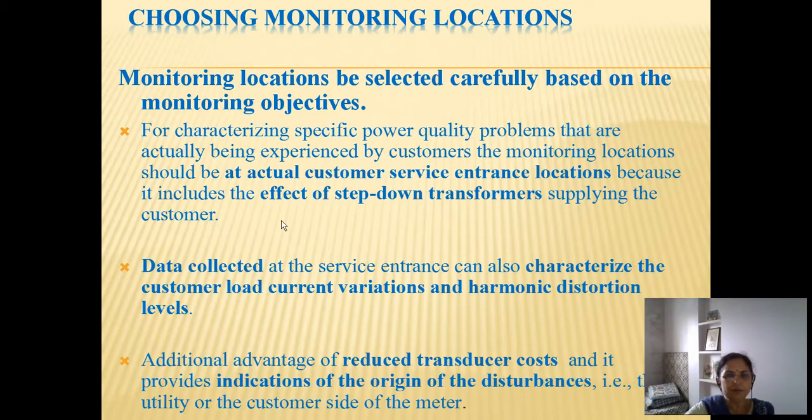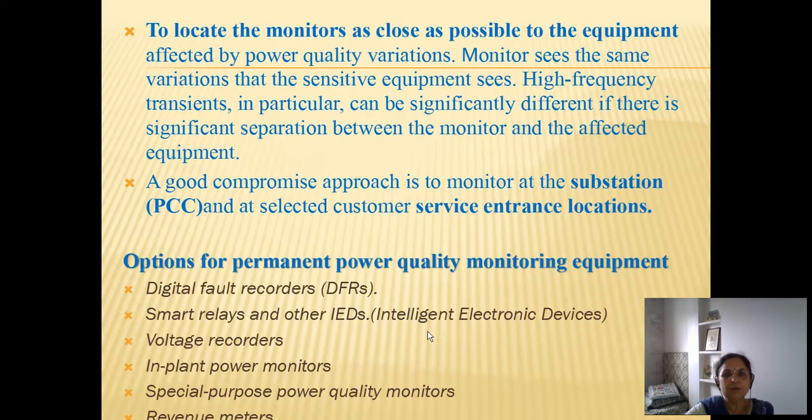Additional advantage of this is, since we are using it after the step down transformer at lower voltage levels, it reduces the transducer costs, so that the transducers which can be used for sensing various voltages and currents can be of reduced cost, and it provides indications of the origin of the disturbances, where the disturbances are taking place. Okay, so whether it is because of the utility or the customer side of the meter, that can be clearly identified. These are the advantages of the right choice of the monitoring location.